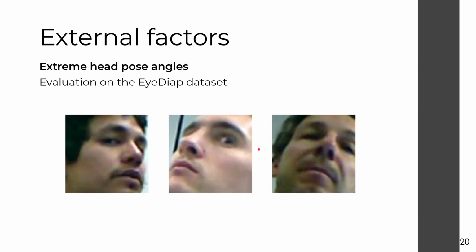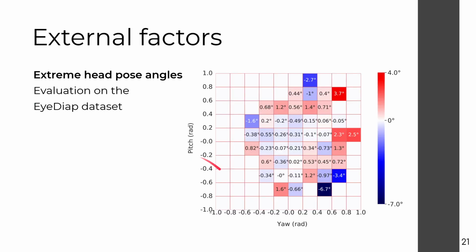Moving on to the external factors now, we'll also evaluate the effect of self-attention when dealing with extreme pose angles, as demonstrated by the images. They are samples from the EYEDIAP dataset, which we're going to use for this experiment. We group evaluation samples in increments of 0.2 radians for the pitch and yaw angles, and evaluate the average angular error for each segment. Blue represents segments where we had a reduction of the error, and red represents segments where there was an increase of the error.